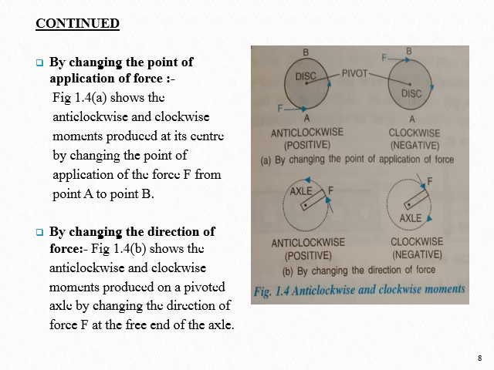By changing the direction of force, figure 1.4b shows the anticlockwise and clockwise movement produced on a pivoted axle by changing the direction of force F at the free end of the axle.